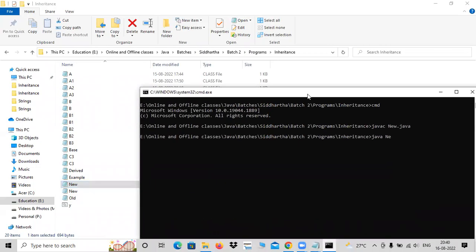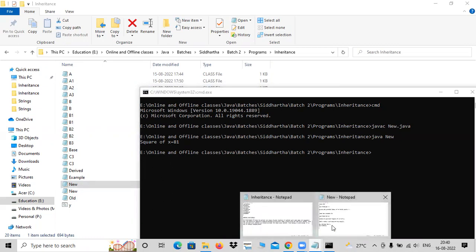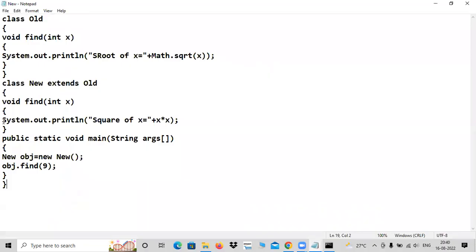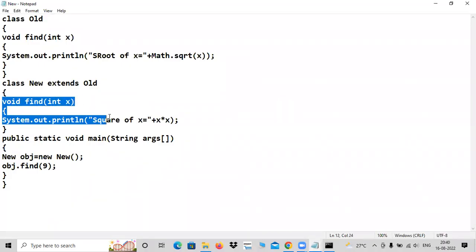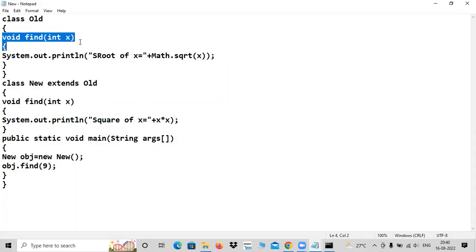Let me run this program. Java space new. Success. Square of x. Which one I got? Square root or square? Square. I got square. Square means from where it is? From where it is coming? From the derived class. So derived class method is dominating the base class method.